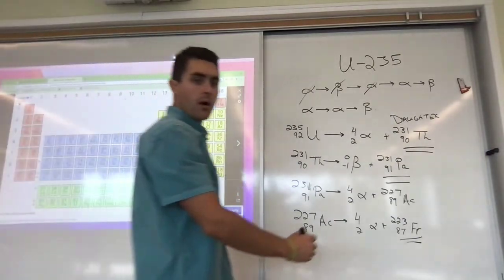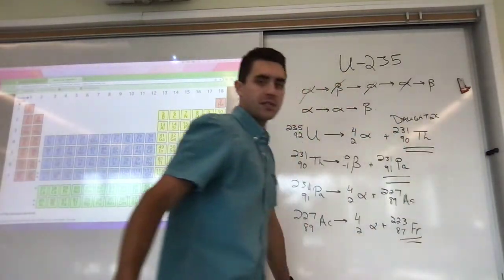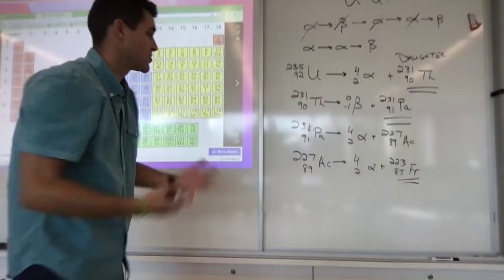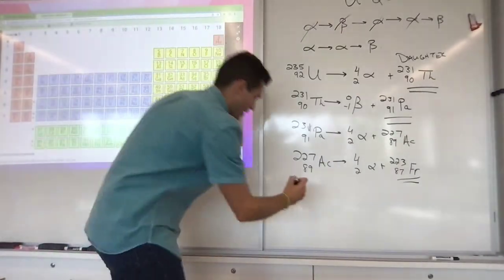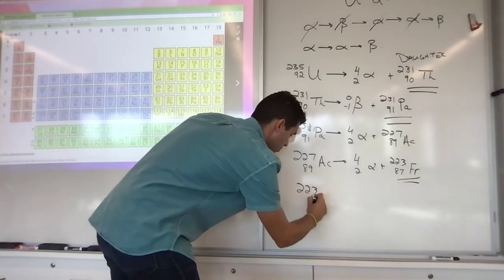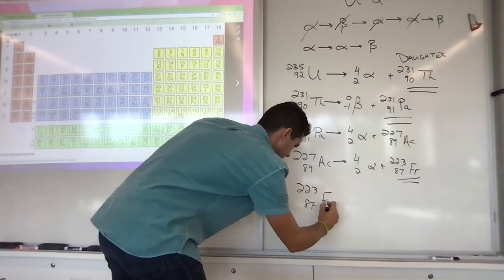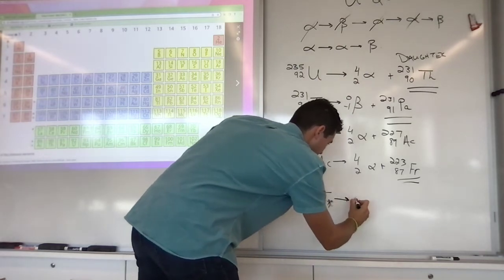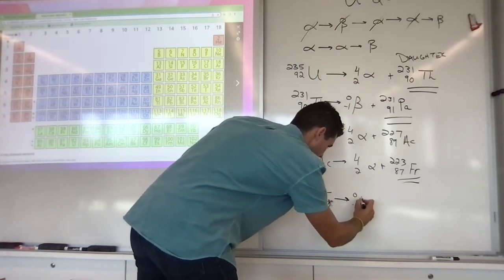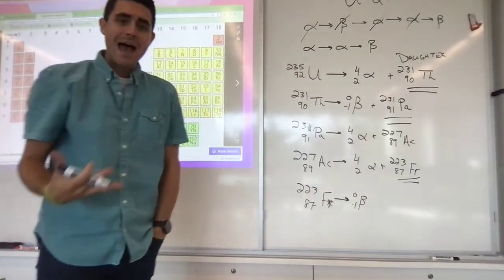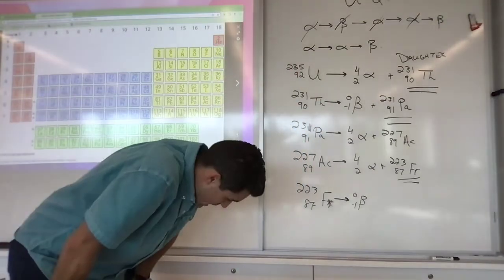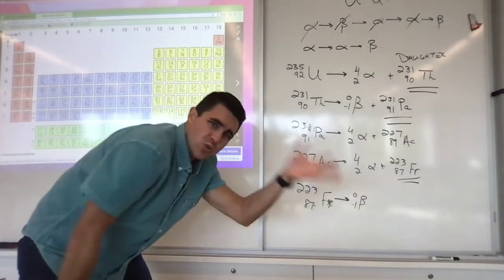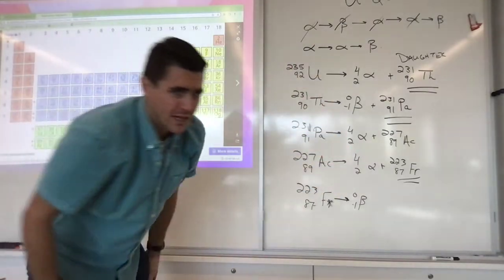Let's do one more beta decay just to see how that works again. And then we're going to wrap this video up because we've done a bunch of decays of the 2 particles. So the last one, we're starting with francium-223, element 87. We're going to emit a beta particle. Again, beta particles do not change the mass of the nucleus. They only change the number of protons and neutrons in the nucleus, right? So I would lose a neutron, I'd gain a proton. That's what's happening here.